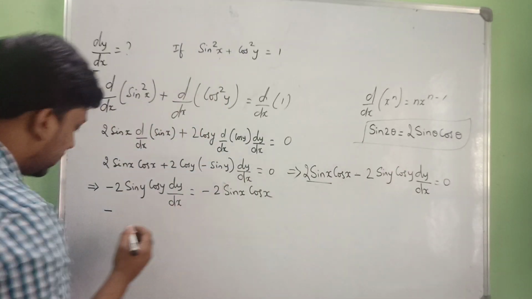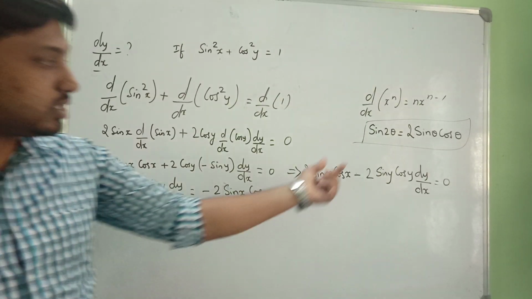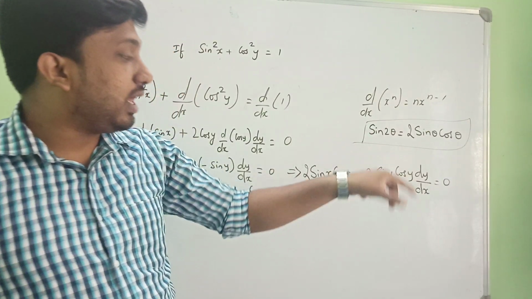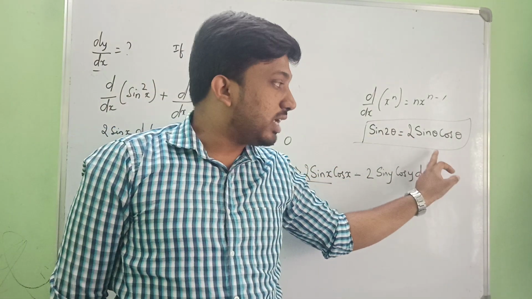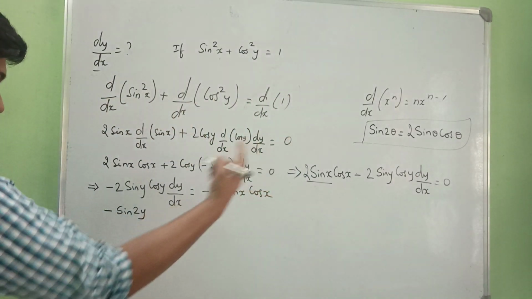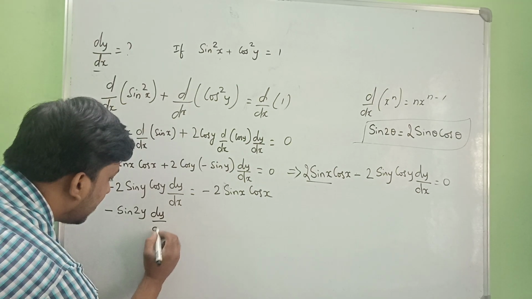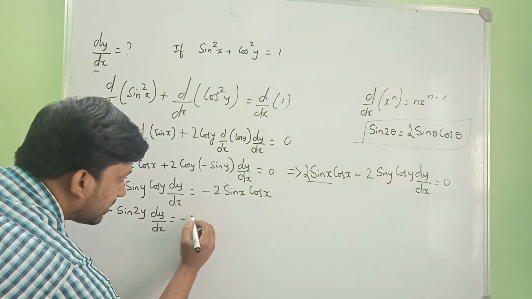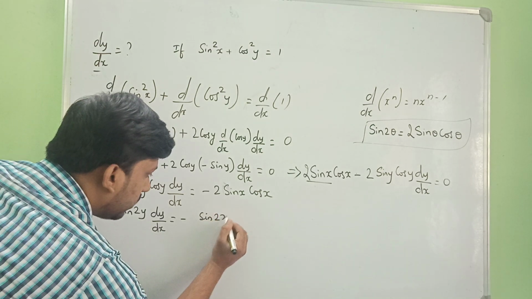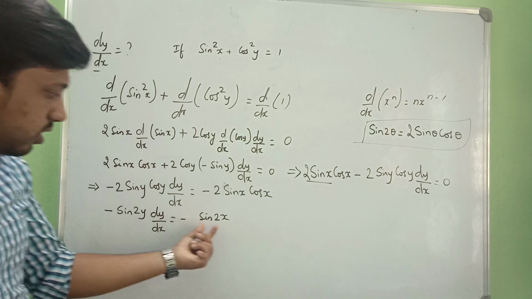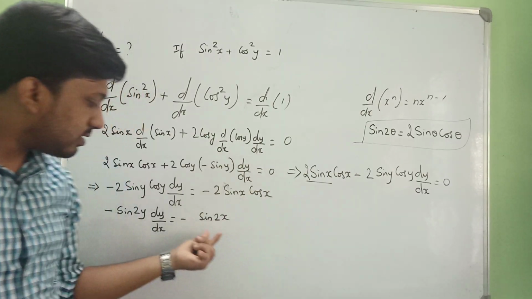So you will be getting minus sin 2y. I am using the trigonometric relation, the multiple angles formula. So sin 2 theta is nothing but 2 sin theta cos theta. So instead of 2 sin y cos y, I will be writing sin 2y dy by dx, that is equal to minus 2 sin x cos x, which is minus sin 2x.